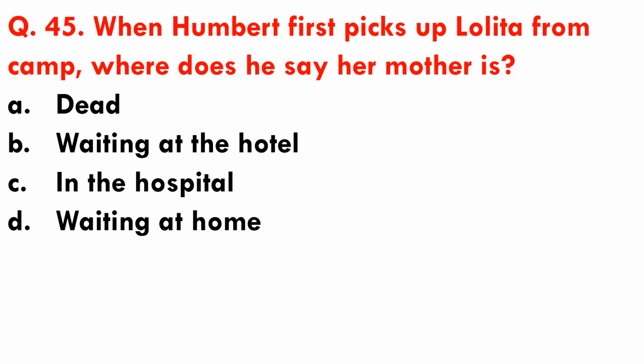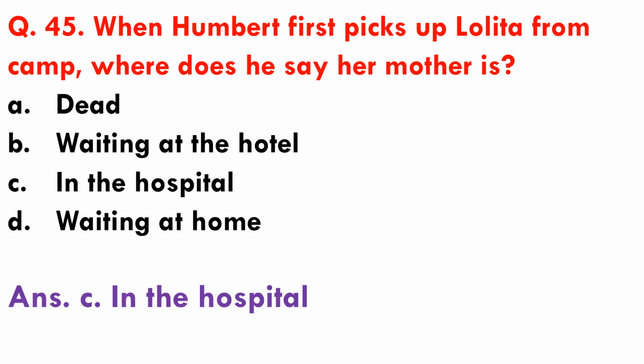Question number 45. When Humbert first picks up Lolita from camp, where does he say her mother is? So actually her mother at that time is dead, but Humbert tells her something else. Options are A. Dead, B. Waiting at the hotel, C. In the hospital, and D. Waiting at home. So Humbert tells her that her mother is in the hospital.